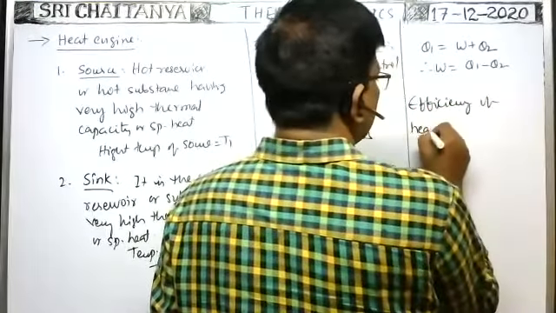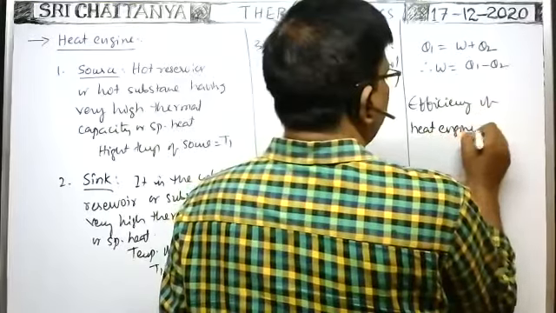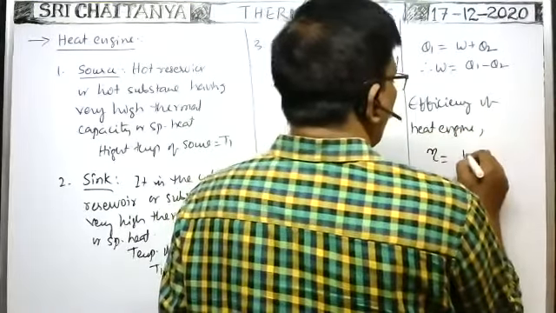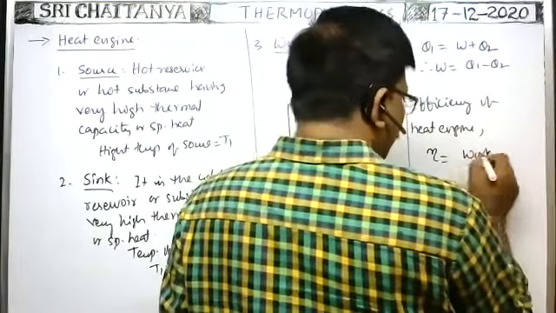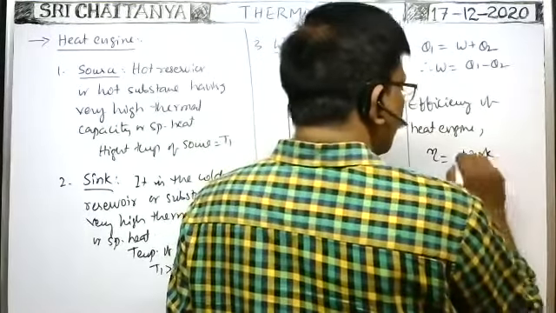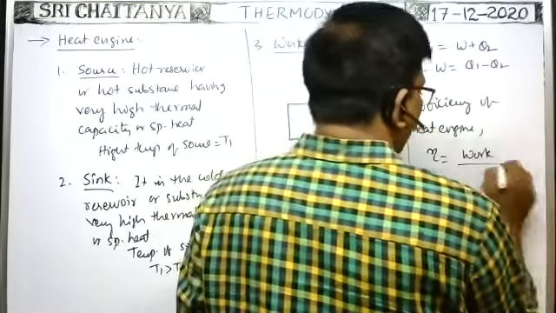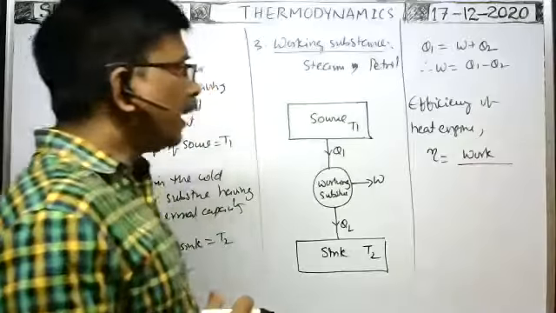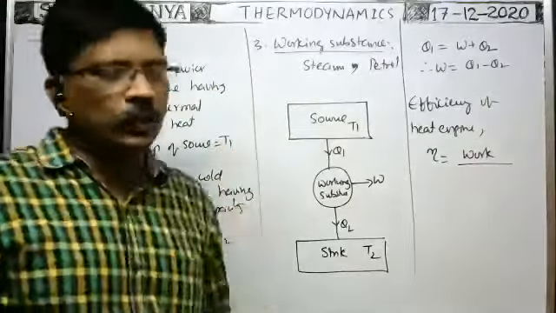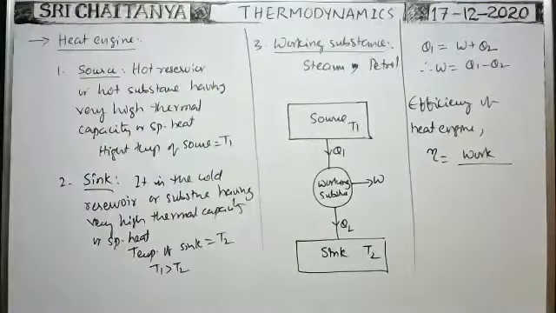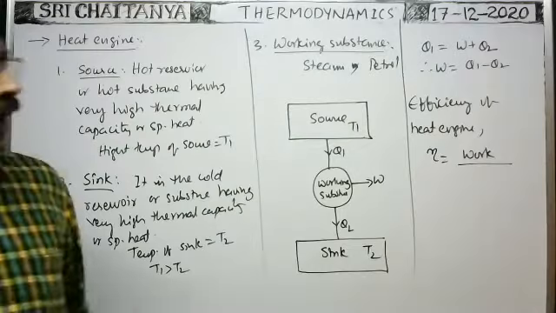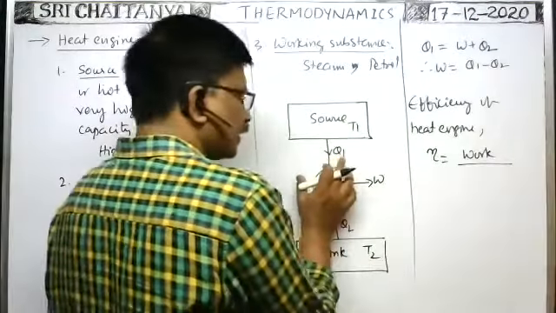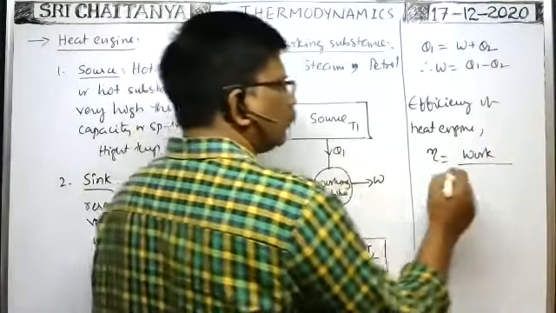Efficiency of heat engine. Eta is equal to the work done, external work done or mechanical work done or useful work done, by the amount of heat energy extracted from the source, or heat given to the working substance by the source. That is called heat input.